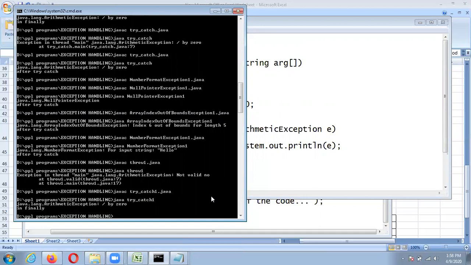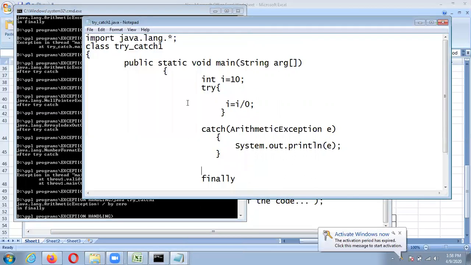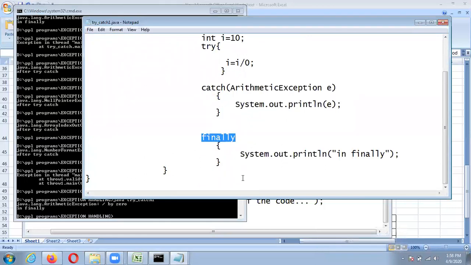Whatever exception occurs, it is caught over here, and after that it prints in finally. So this finally block is executed every time, whether or not you are handling the exception. When you write the finally block, it will be executed. That is with the finally.